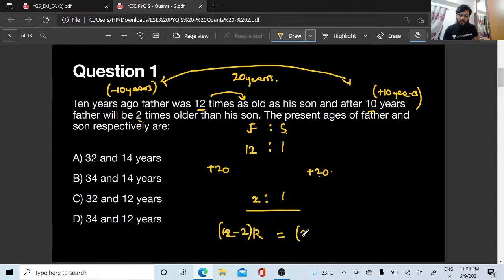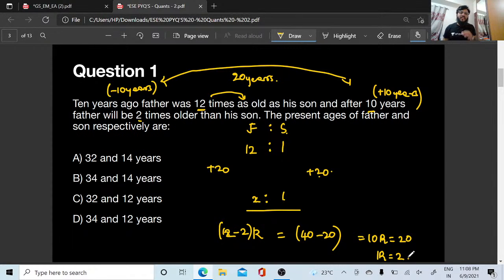2 into 20, 40 minus 20. So how much am I getting here? This is going to be 10 hour is equal to 20. So 1 hour will be equal to how much? 1 hour will be equal to 2.